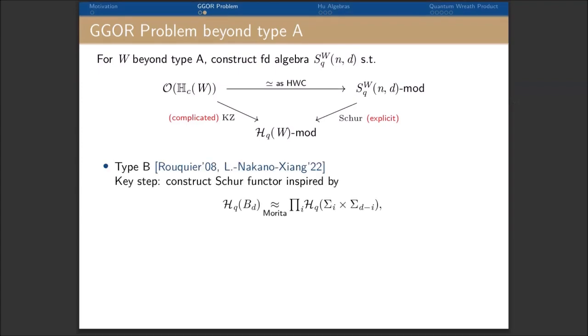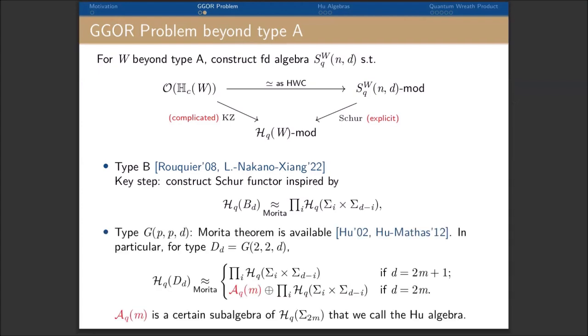Such a problem in type B has been done by combining a result by Hu and our previous work. The key step is to construct this Schur functor inspired by the following Morita equivalence between the type B Hecke algebra and some products of type A parabolic subalgebras. Therefore, one can hope that this approach can work for the complex reflection group of type G(r,p,n), because there is already a Morita equivalence available due to Chun-Ju and Hu. In particular, for type D, there is such a Morita equivalence.